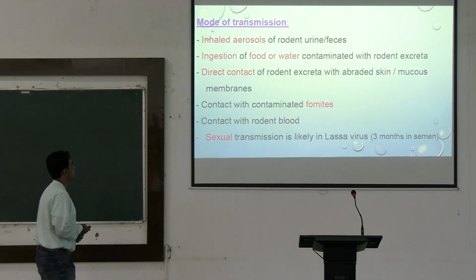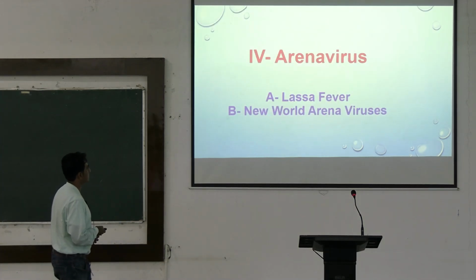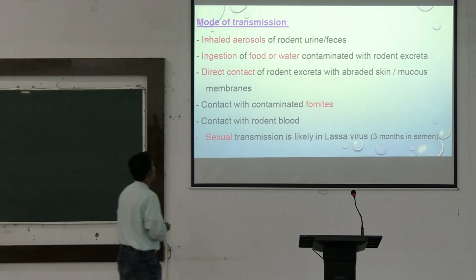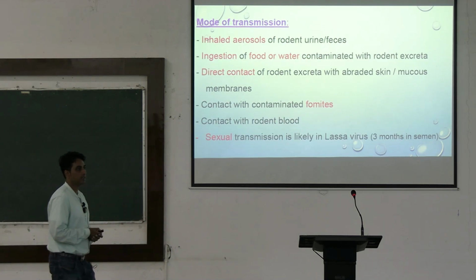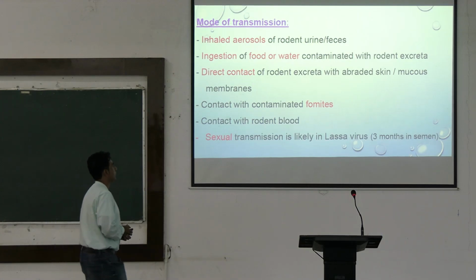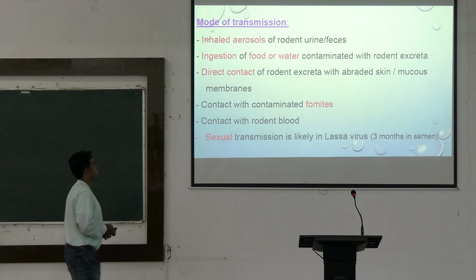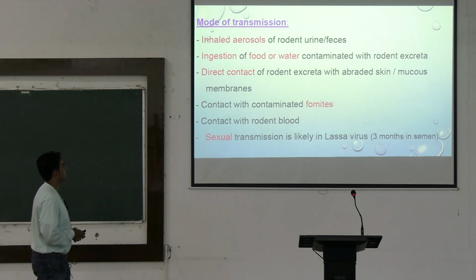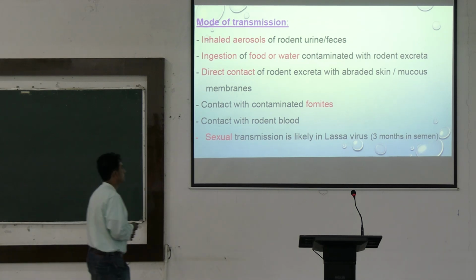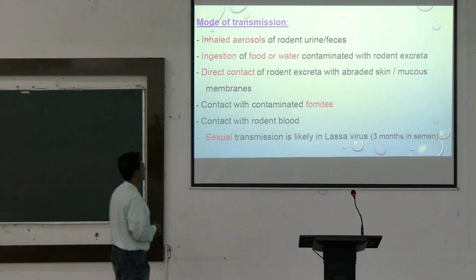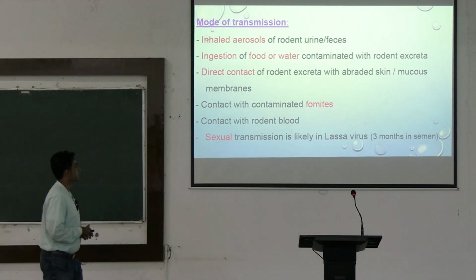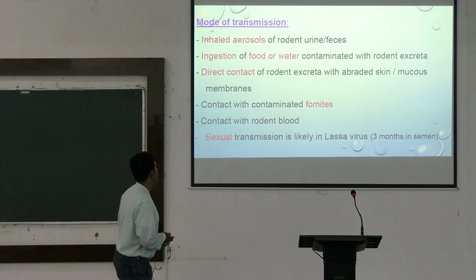How are arenaviruses transmitted? These are transmitted due to inhaled aerosols of rodent urine or feces, and due to ingestion of food or water contaminated with rodent excreta, direct contact of rodent excreta with abraded skin or mucous membranes, contact with contaminated fomites, and contact with rodent blood. Sexual transmission is likely in Lassa virus. This can survive for 3 months in semen.